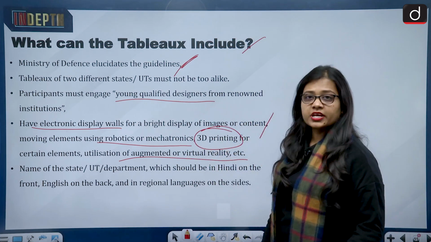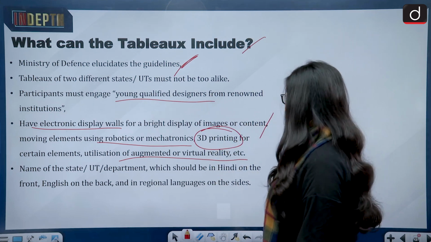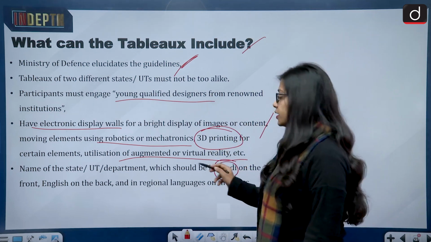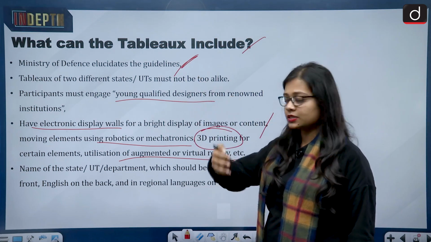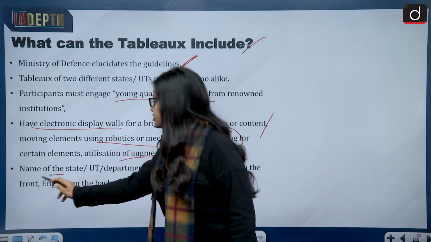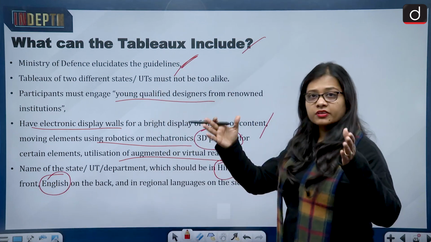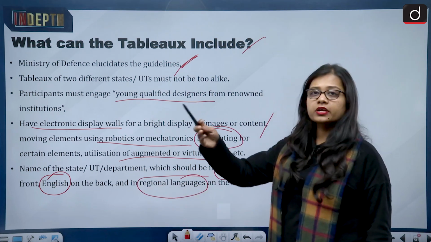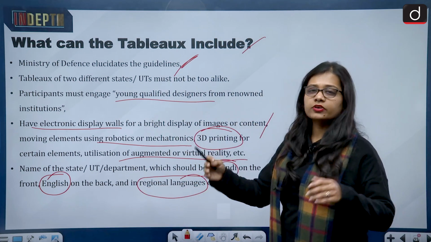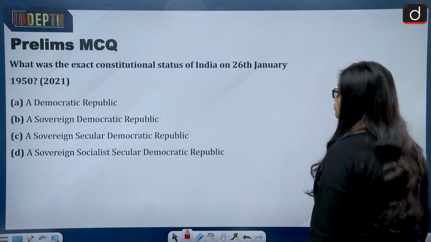and the name of the state or the union territory or the department should be in Hindi on the front. So the front of the tableau should have the name in Hindi, the back side should have the name in English, while on the sideways the name should be in the regional language. So front in Hindi, back in English, and sideways in regional languages.